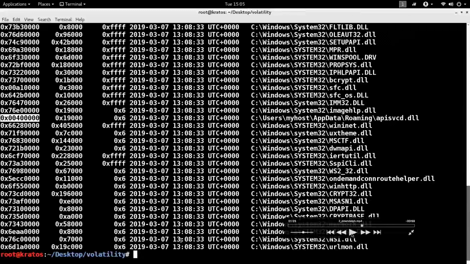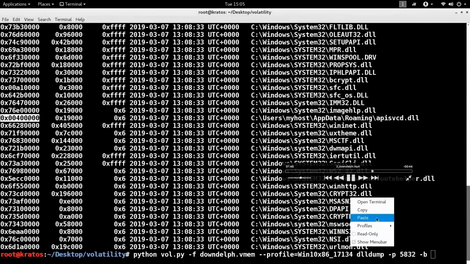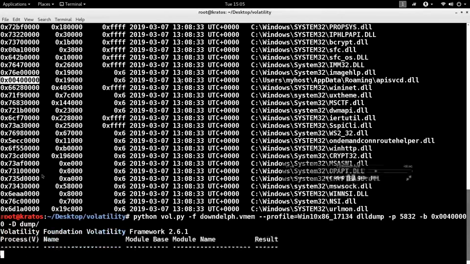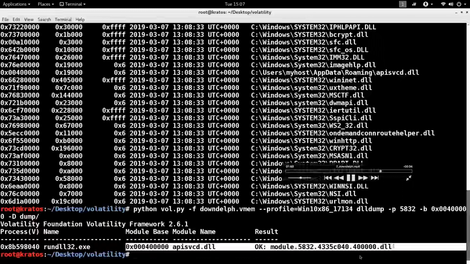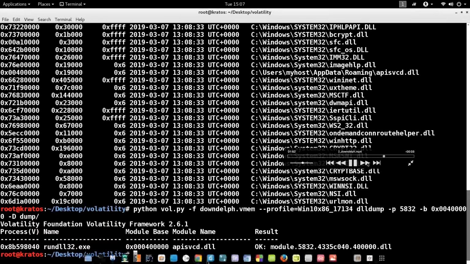So what I'm going to do now is dump the DLL. To do that, I'll use a plugin called DLL dump. I'm specifying the process where this DLL is loaded, which is the process ID of rundll32.exe, and the base address where the DLL is loaded, which I got from the DLL listing here, and the folder where I want to dump this DLL. Notice it dumps the DLL from memory to disk. Now you have a DLL on the disk. Now you can again debug, disassemble, reverse engineer, and do some static analysis on the DLL.